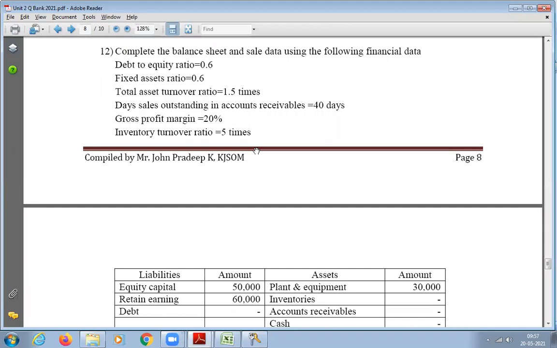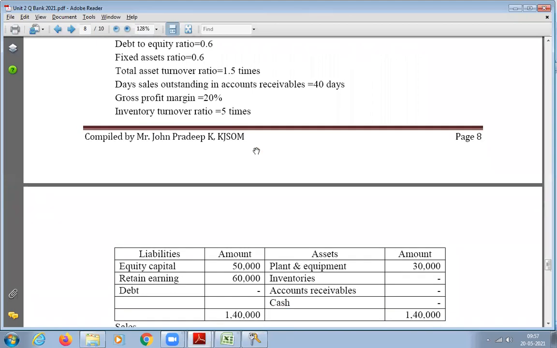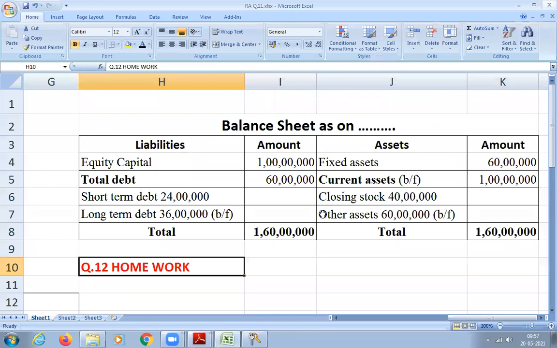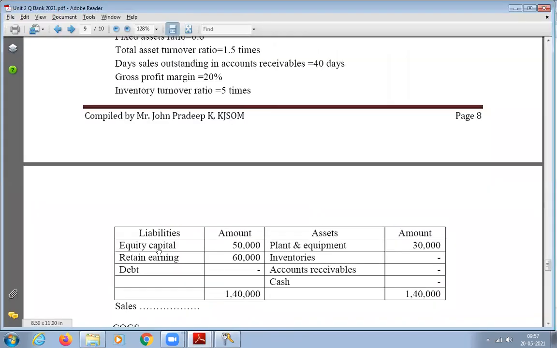Yes, sir. Very simple problem only actually. He has given the format, he has already filled in some data also in that format. Very easy. So question number 12, students kindly do it as homework. And just to help you, I will upload all those Excels that I used for teaching you the balance sheet problems. I'll post it in LMS. You can use that also when you get any doubt.